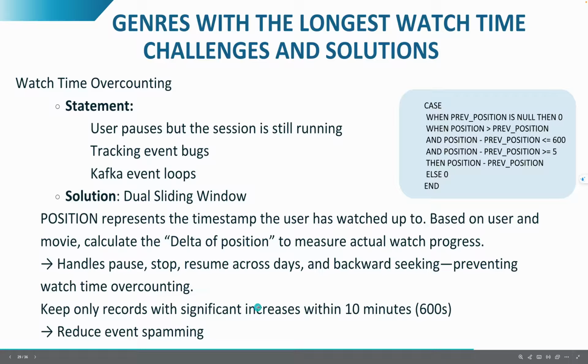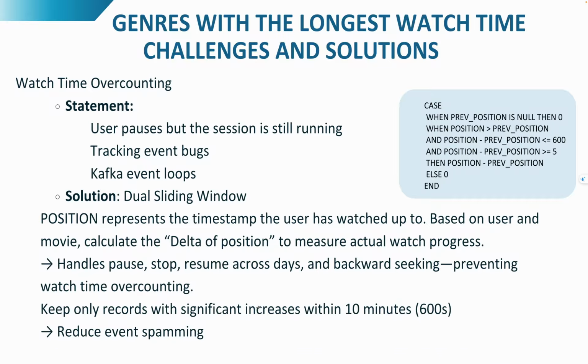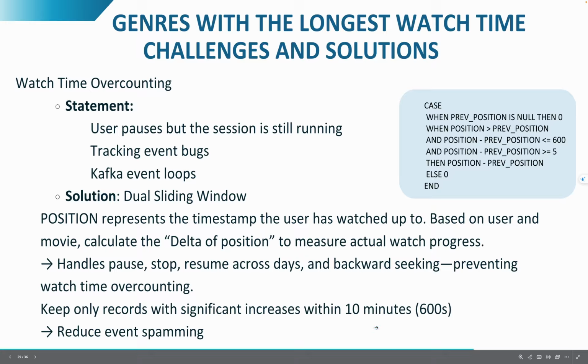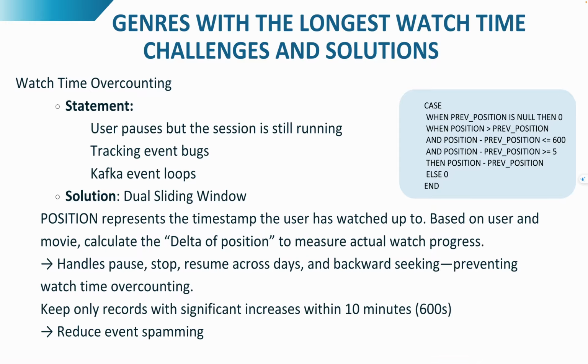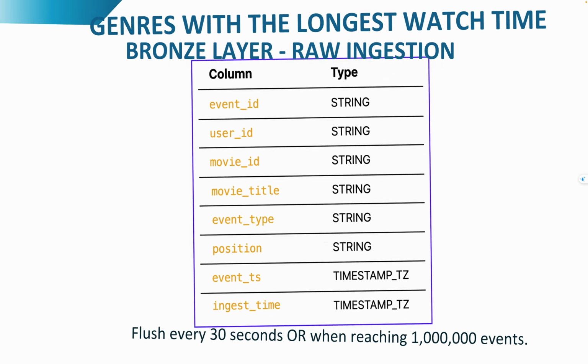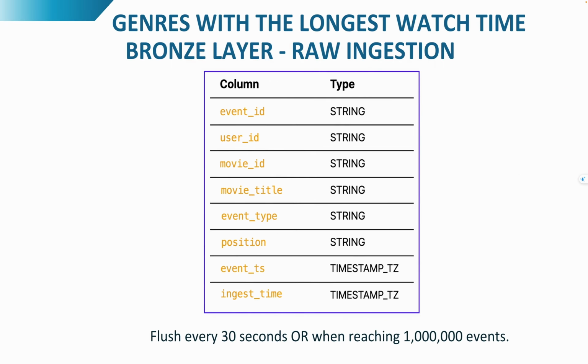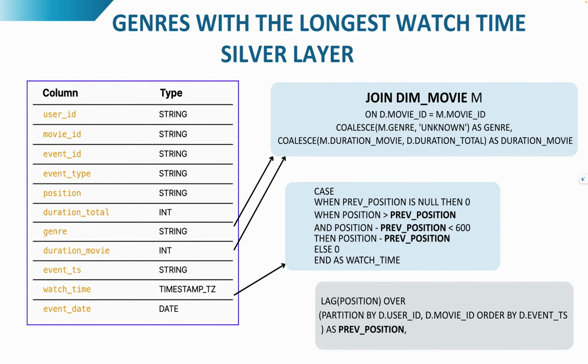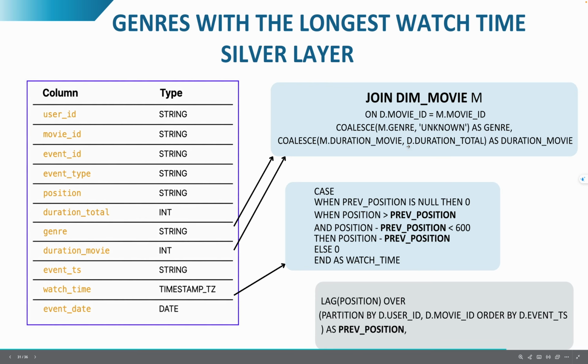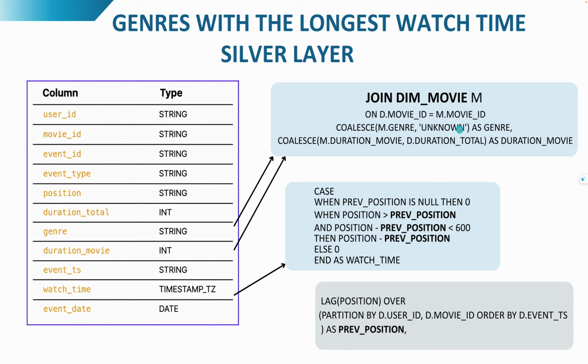Additionally, we only keep meaningful change within a 10 minute window to reduce event spending. The input is in the bronze layer. In the silver layer, I join the bronze table with the dim table, in this case dim movie by key movie ID, and validate genre null by unknown value and duration movie null by duration total.